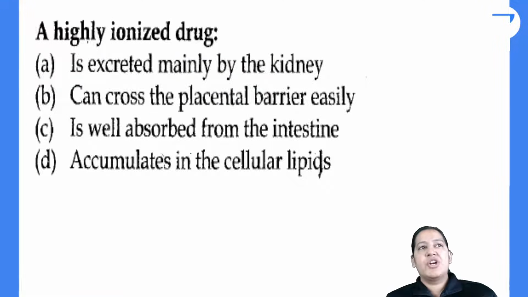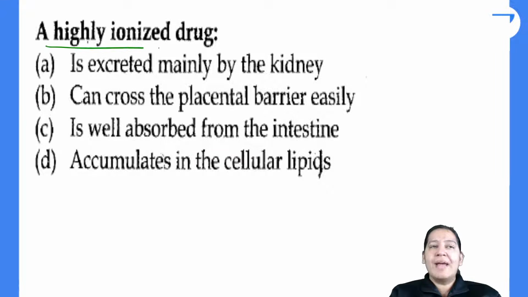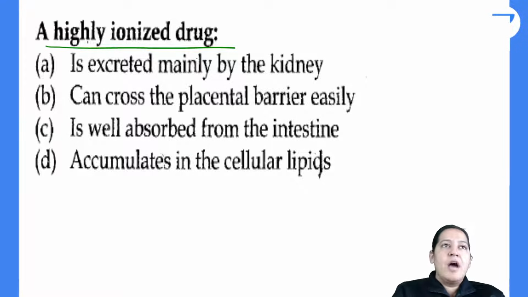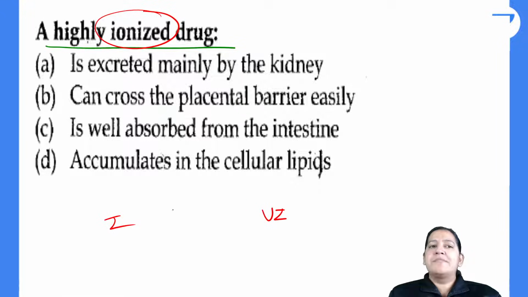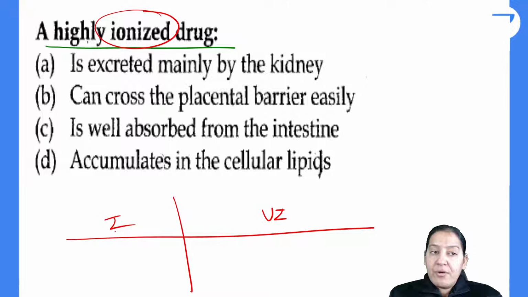Everyone. This is the next question in front of you. A highly ionized drug. What is true about it? About the ionized form of the drug. You know ionized and unionized. Two forms are there. Ionized is the form which is excreted, and unionized is the form which is absorbed. Now read the options. So, which is correct?